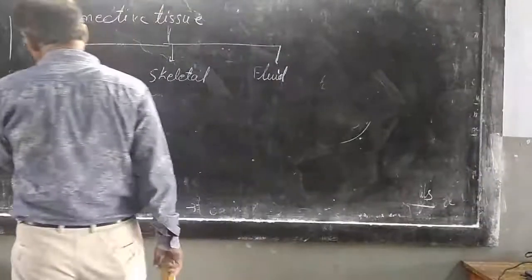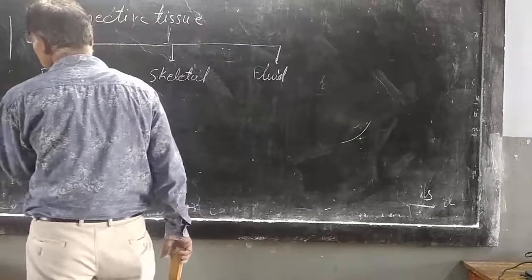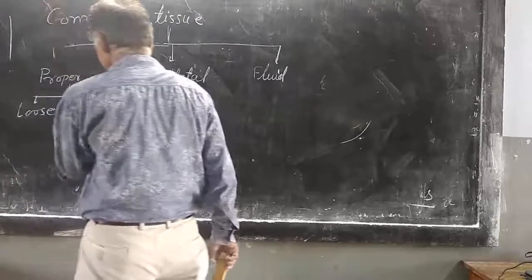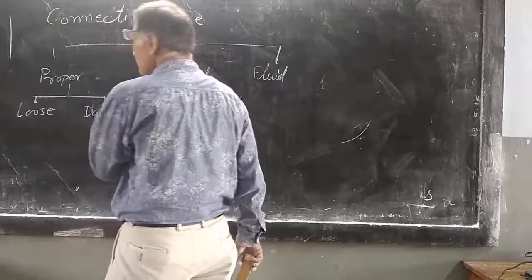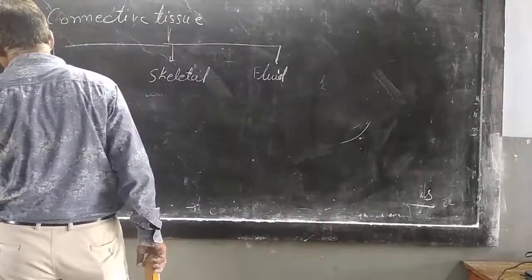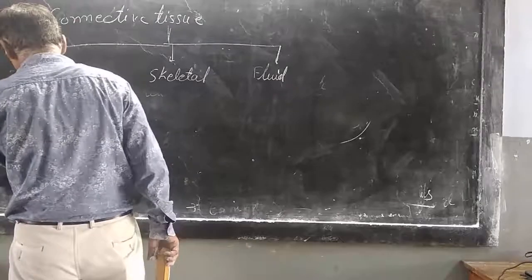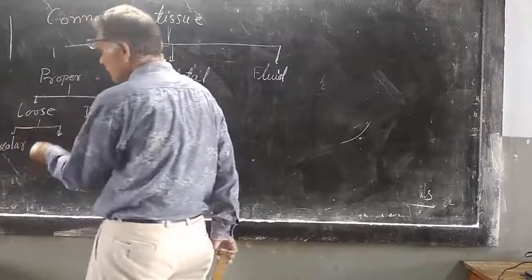Proper connective tissue is of two types: loose and dense. Loose is again of two types, areolar and adipose.